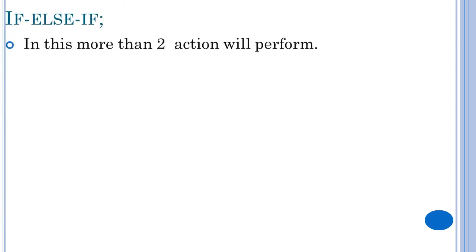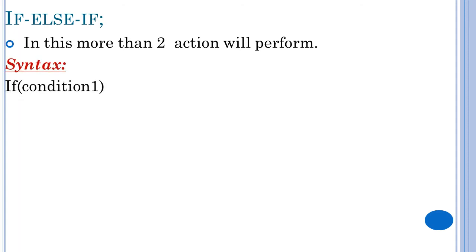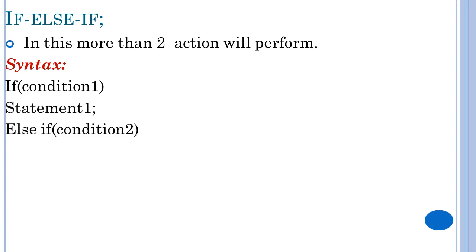Last one is about if-else-if. In this, more than two actions can be performed. How to write it: if with one condition and statement 1 is the true part. If the condition is false, else if, it will check one more condition, condition 2. If the second condition is true, it will execute statement number 2, or else it will execute statement number 3. Whether it is true or false, two actions will be performed. This is about if-else-if.